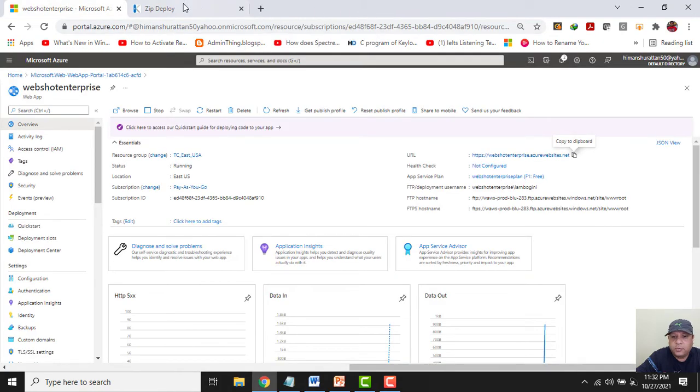And another way to do this was here, if we see, we have the host name, we have the FTP host name. We can upload the web page directly to this website through this FTP as well.